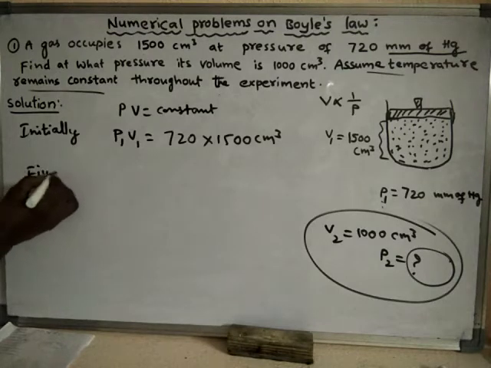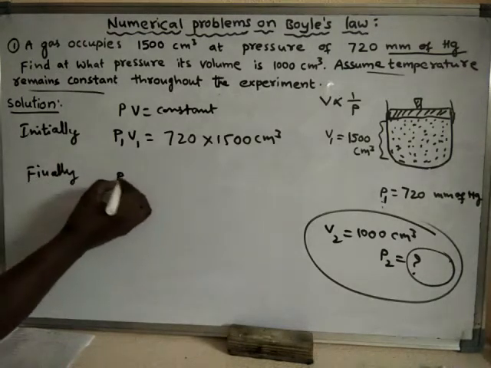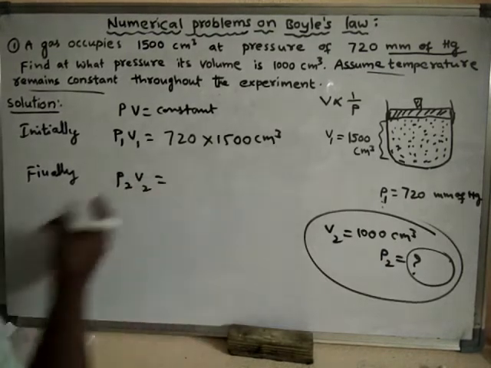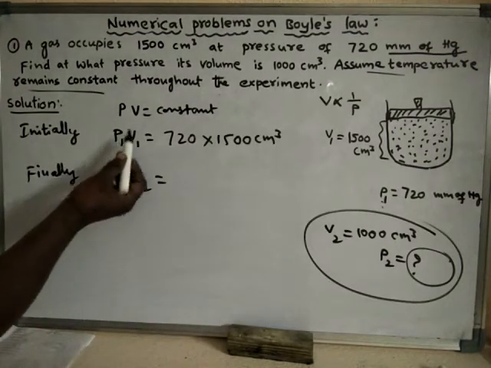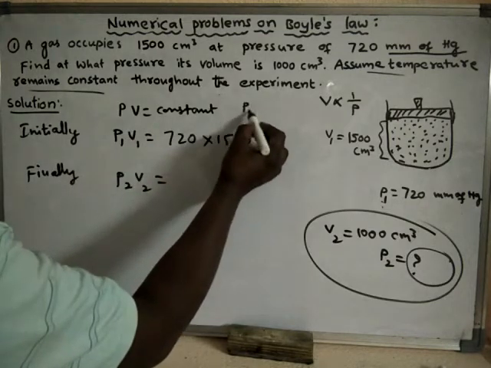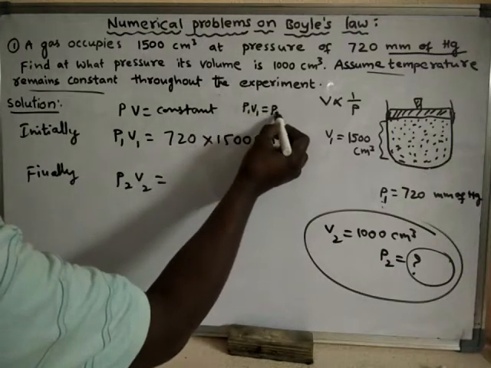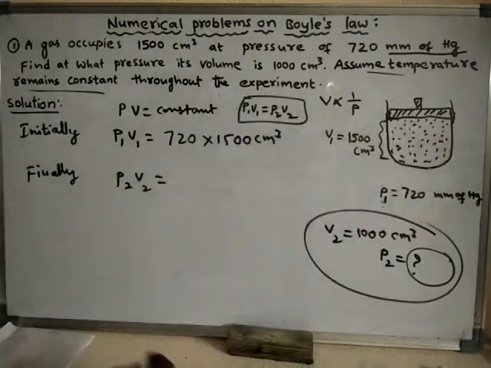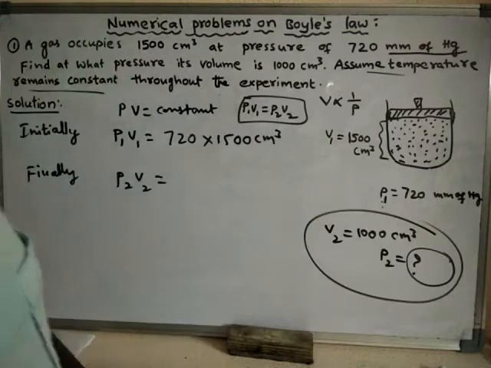So finally, the initial P1 V1 will be equal to P2 V2, under the same temperature, and the amount of gas is also not changed.